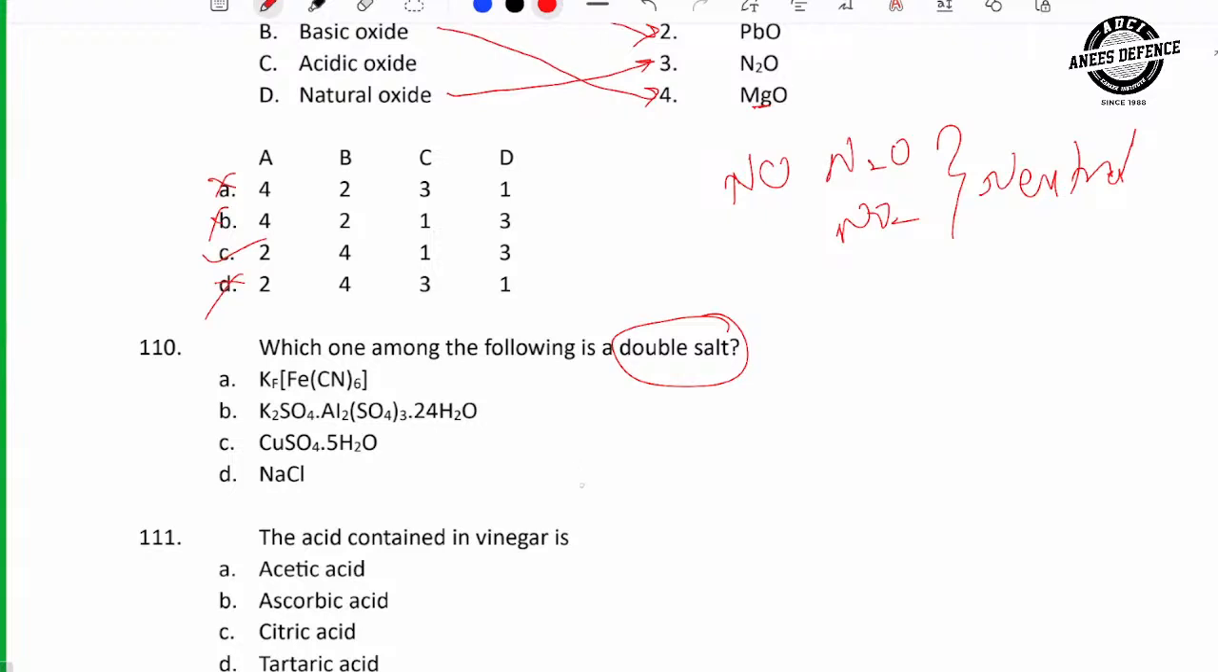Which of the following is a double salt? What is a double salt? A combination of 2 or more salts, like KCl, MgCl2, is called a double salt. So which option is correct? B, because this is the formula of carnallite. The remaining questions we will do tomorrow. Okay.